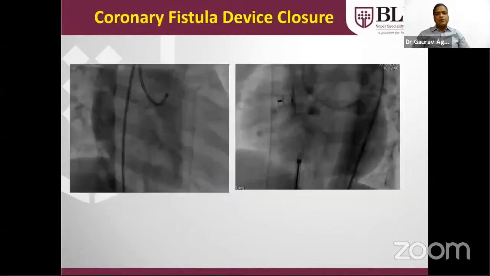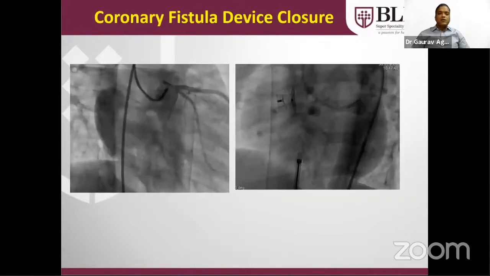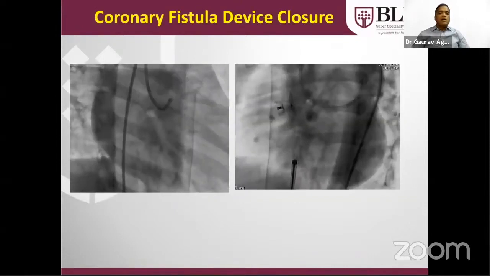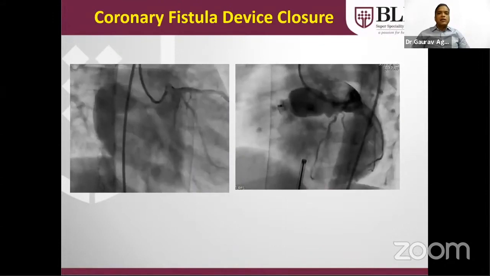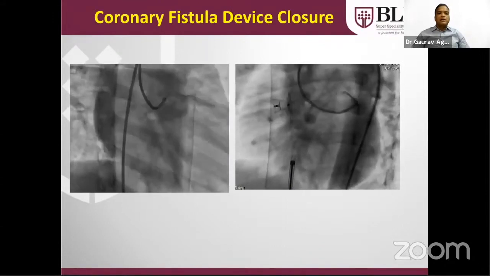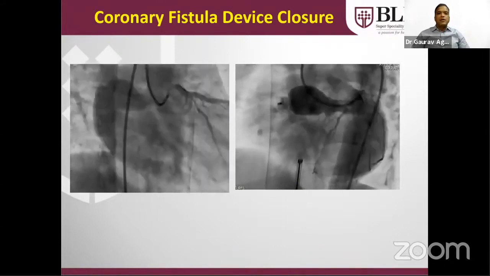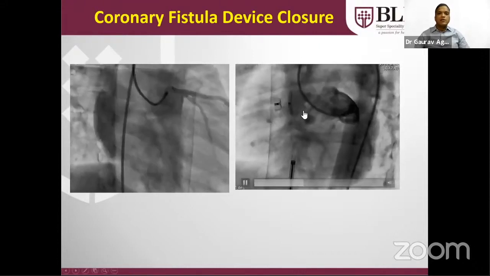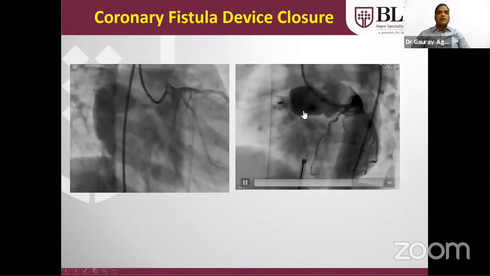This is a large AP window. Similarly, coronary fistulas, if large in size, can also lead to left to right shunt lesions. These can be tackled in the cath lab also by putting a device. Here you can see the large device across the coronary fistula.